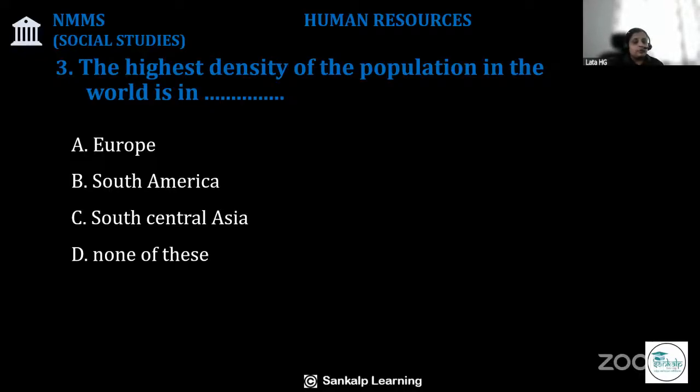What do you mean by population density? Population density is the number of people living in a unit area of the Earth's surface.